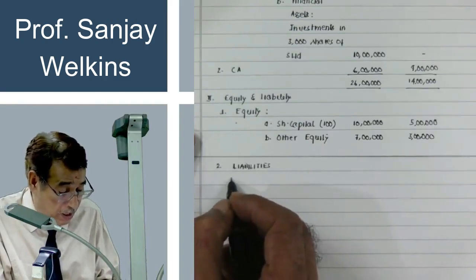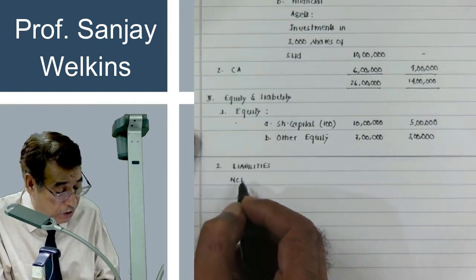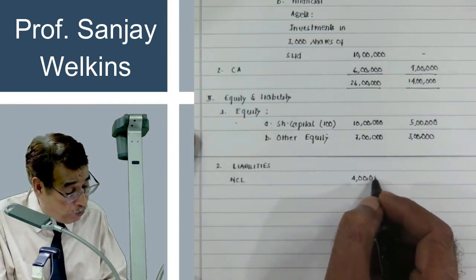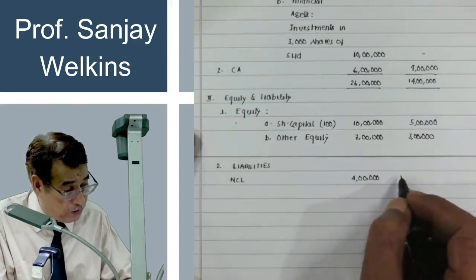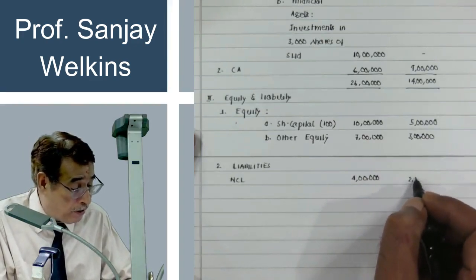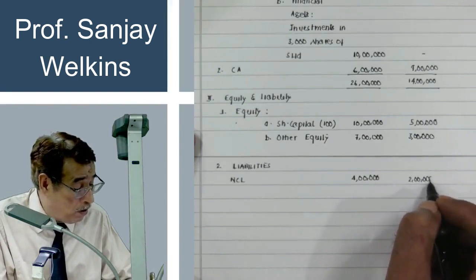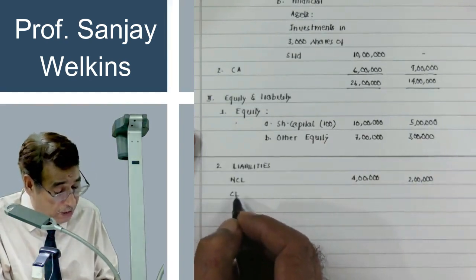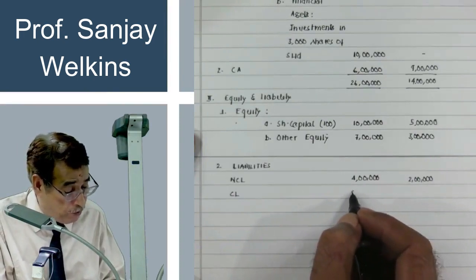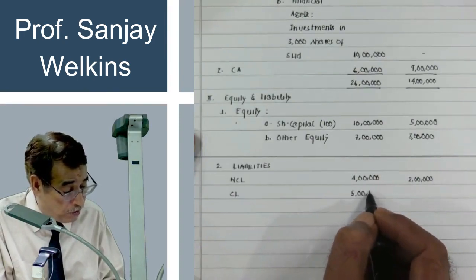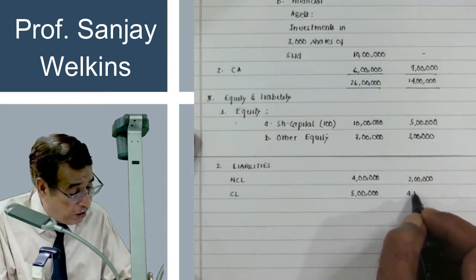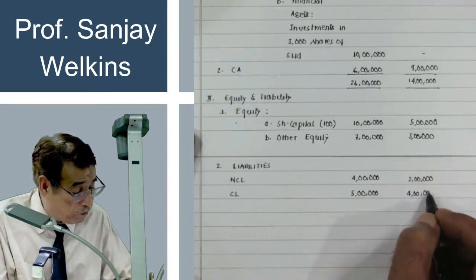Under the liability, I have written here non-current liability. Let us say non-current liability of P Limited is equal to 4 lakh, and of S Limited it is equal to 2 lakh. And besides, current liability: we presume current liability of P Limited is equal to 5 lakh, and current liability of S Limited is 4 lakh.